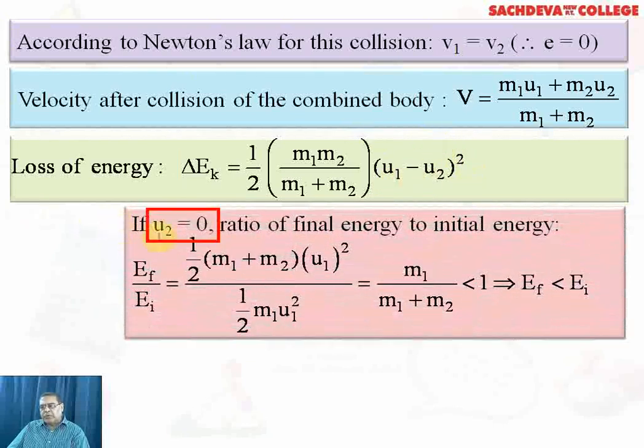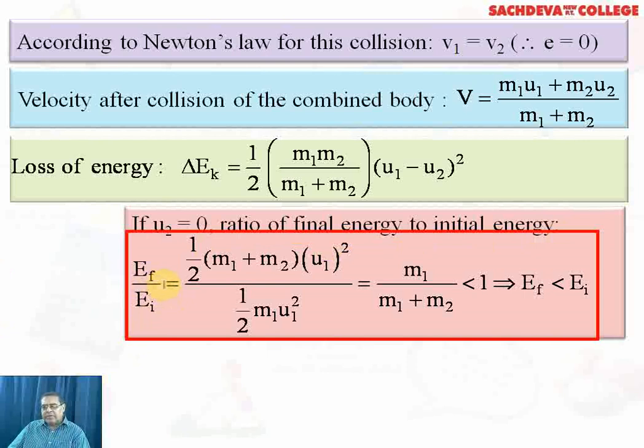Now, if u2 is 0, then we can estimate the ratio of the final energy to the initial energy. The final energy, calculated in the previous portion, is half (m1 plus m2) v square, and the initial energy is half m1 u1 square.